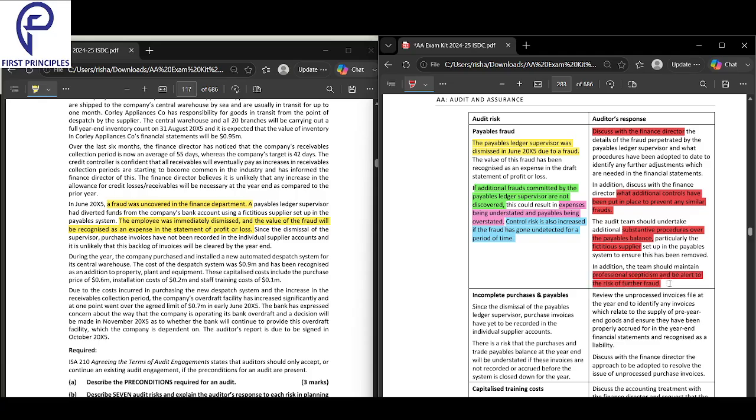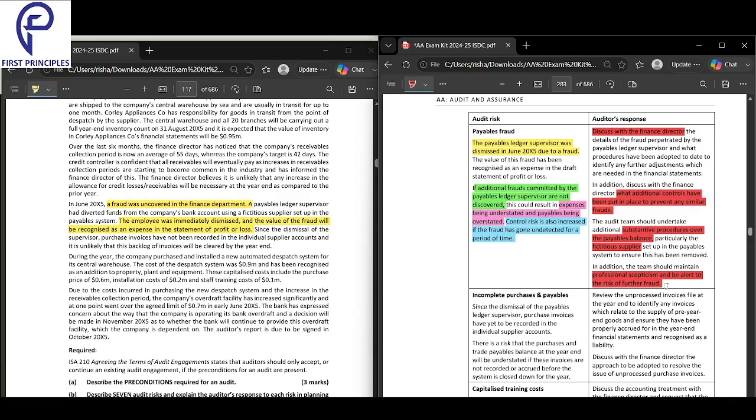Be very alert during the audit. So first, discuss with the finance director the details of the fraud plus any controls that are in place now. Second, do extra substantive testing on the payables balance, especially for fictitious suppliers, and maintain professional skepticism throughout the audit. Firstly, discuss with the finance director what really went down and what controls you have now.